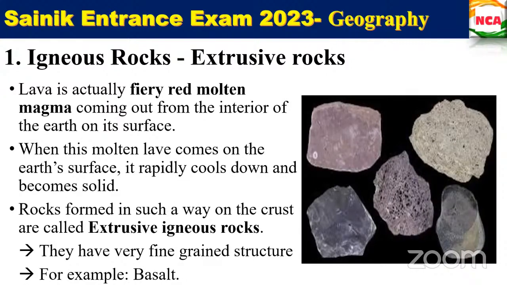Igneous rock, extrusive rocks. Lava is actually fiery red molten magma. Molten magma coming out from the interior of the earth on its surface.